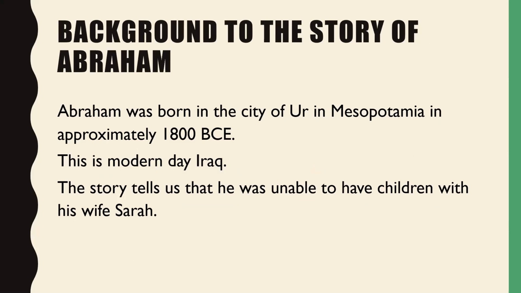Now, historically, Abraham was born in the city of Ur in Mesopotamia in approximately 1800 BCE, nearly 4,000 years ago. And this is modern-day Iraq. And the story takes place in the book of Genesis, and it tells us that he was too old to have children with his wife Sarah, and Sarah was also too old to bear children.